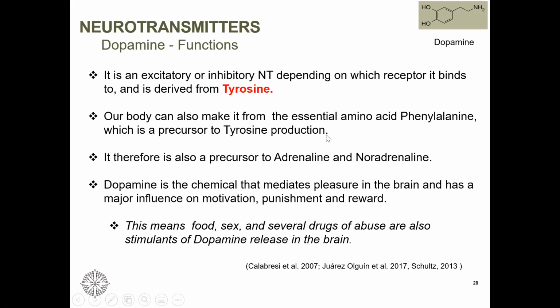And you would recall we can make tyrosine from phenylalanine. So in a way, dopamine is precursor to adrenaline and noradrenaline, because first we make dopamine and then we make the other catecholamines. I'm sure you all have read about it, that this is the neurotransmitter which mediates pleasure in the brain.